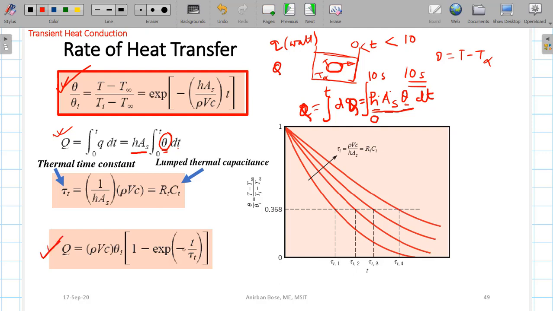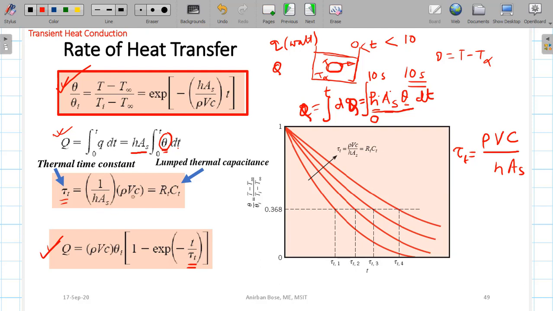But here you see the result has been expressed in terms of a quantity called the thermal time constant. Tau t is the symbol used. What is this tau t? It is the quantity h A_s by rho V c, and the reciprocal of that is called the time constant. So the time constant is just the reciprocal of this, that means rho V c, the specific heat, divided by h into A_s. This particular quantity is called the time constant.